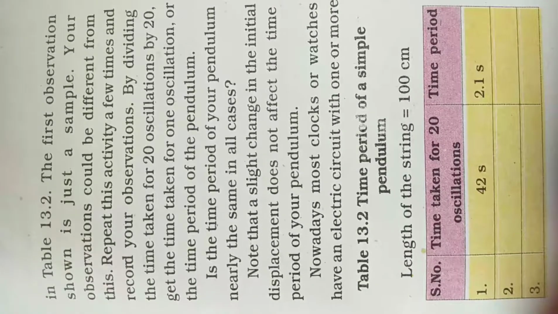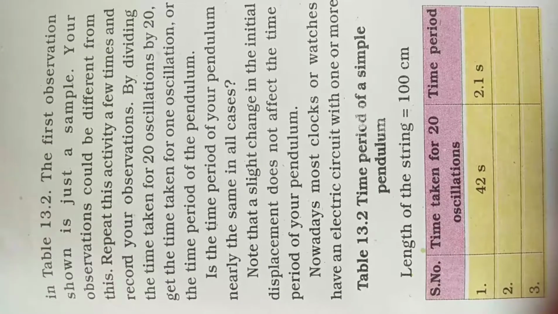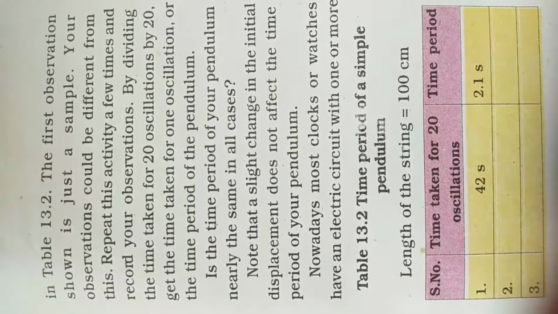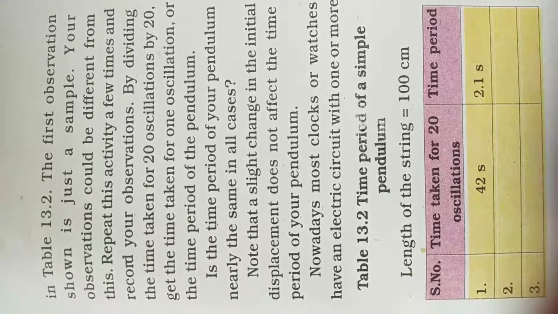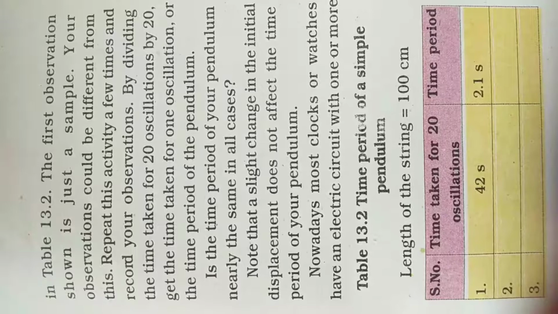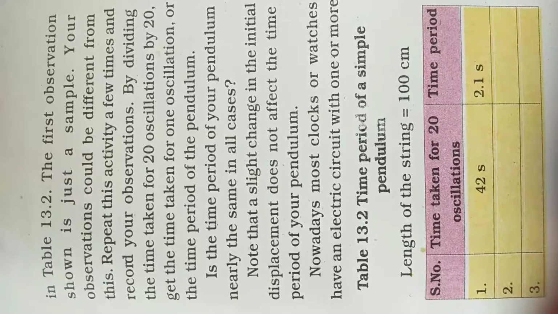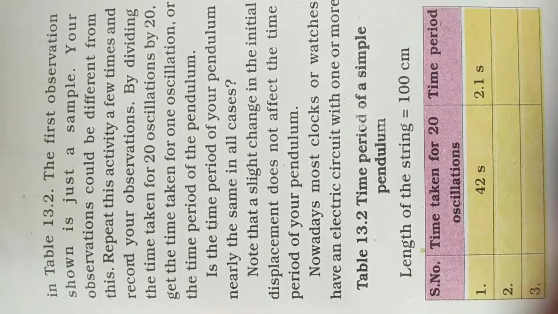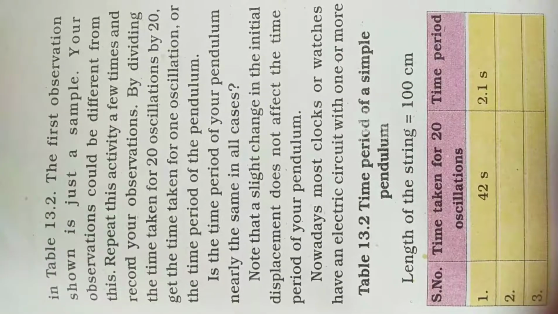We studied that the time taken by a pendulum to complete one oscillation is called its time period. So 20 oscillations are completed in 42 seconds, then the time period is given here as 2.1 seconds. In this way you have to record the time period of a simple pendulum.